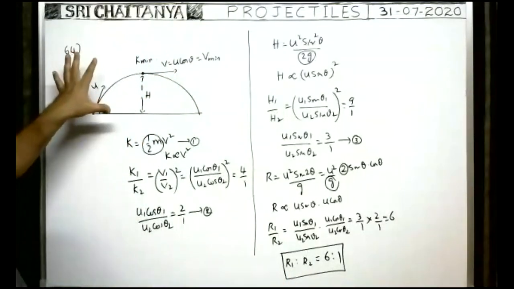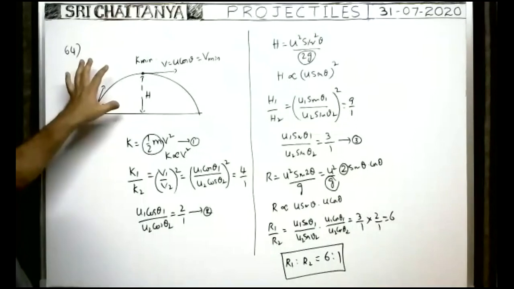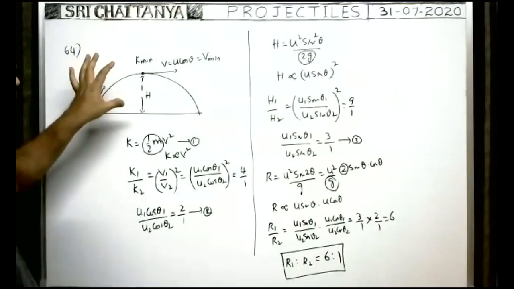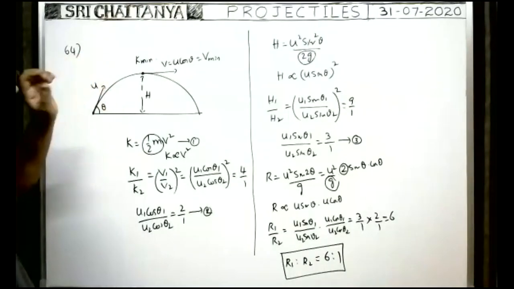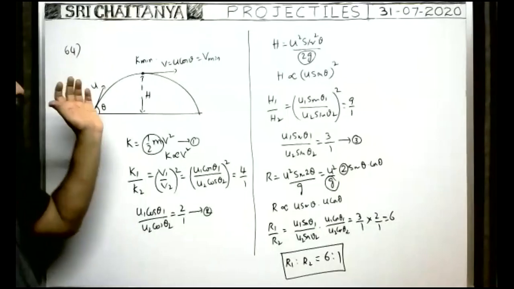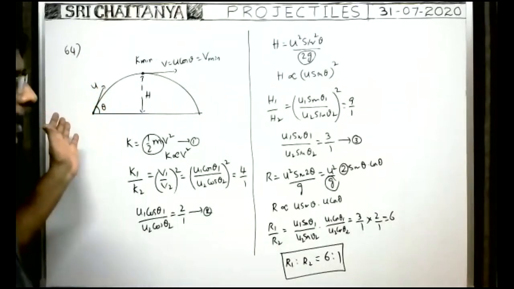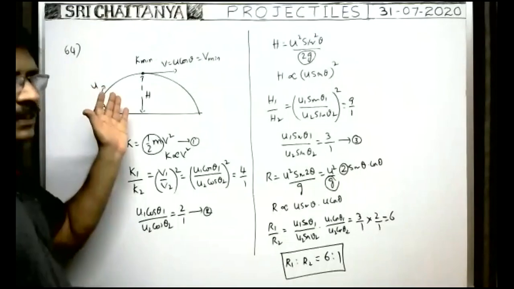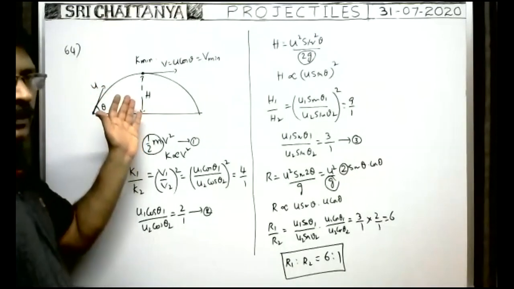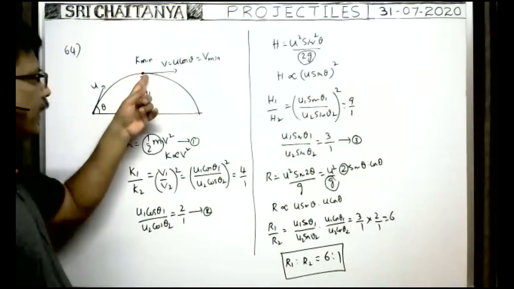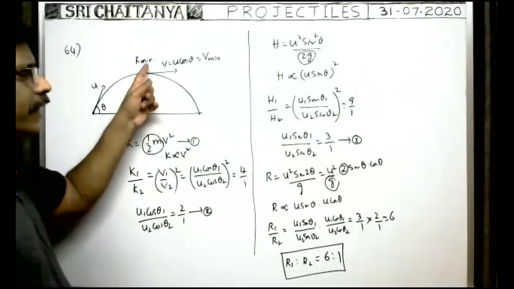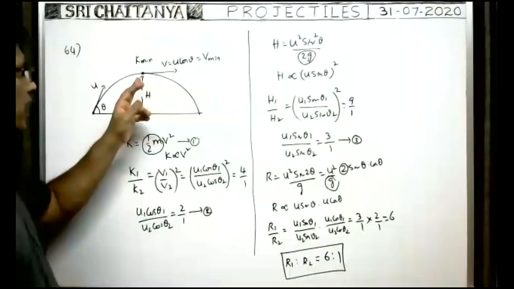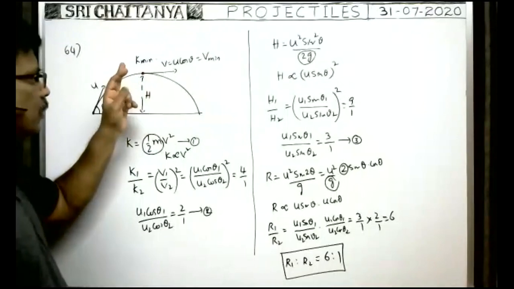Here, the two projectiles have the same mass, and the ratio between the minimum kinetic energies is 4:1. That is given. In case of an oblique projectile, the speed is minimum at the highest point, so kinetic energy is also minimum at the highest point. The highest point దగ్గర స్పీడ్ మినిమం ఉంటుంది కాబట్టి కైనెటిక్ ఎనర్జీ కూడా మినిమం ఉంటుంది.